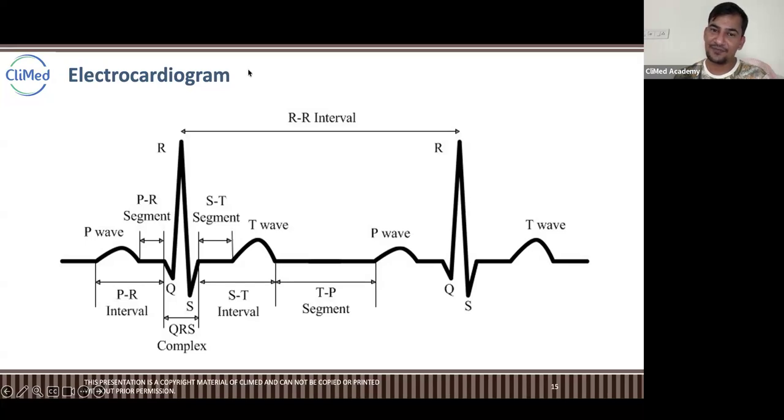Okay, that is depolarization. But which phase? Which phase is this? P is which phase? Tell me, P is which phase? Zero. Okay. No.